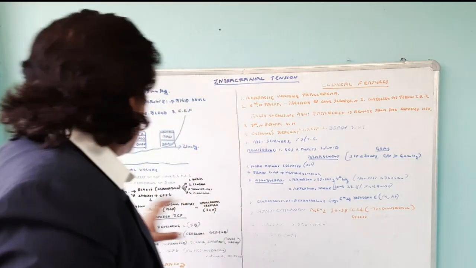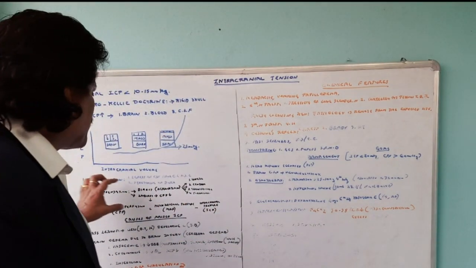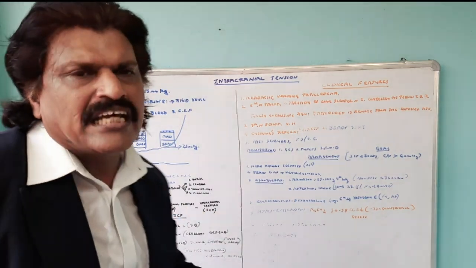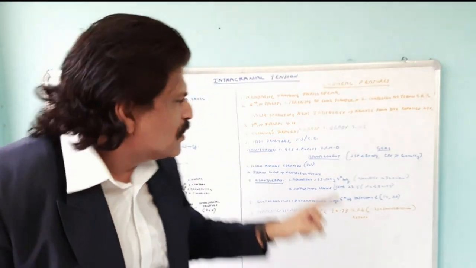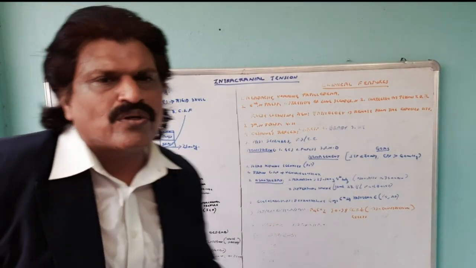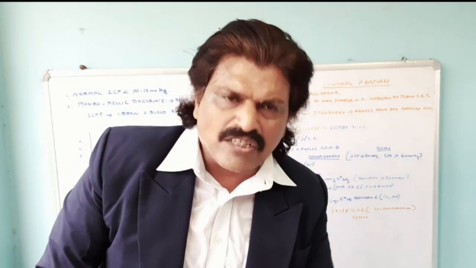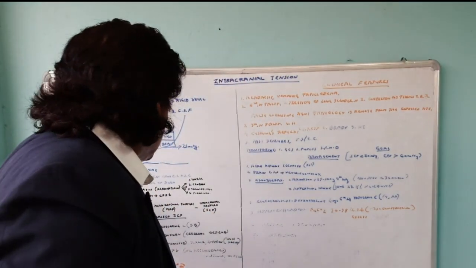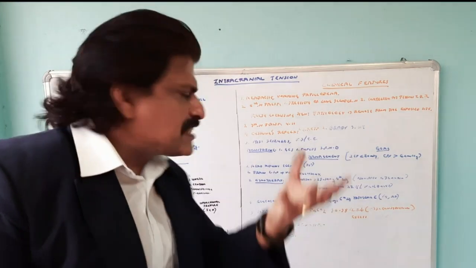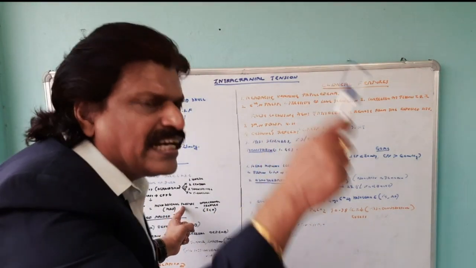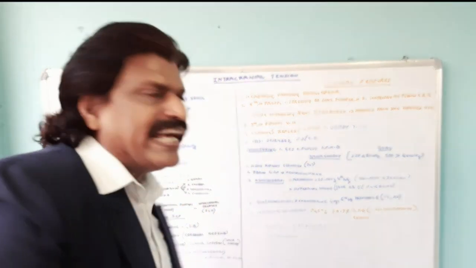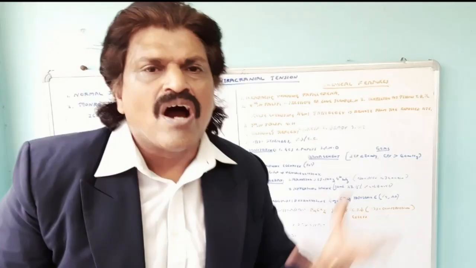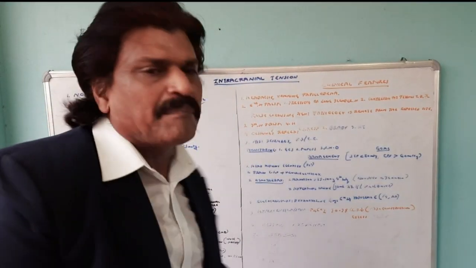Then, as I said, the cerebral perfusion pressure is dependent on the mean arterial pressure and intracranial pressure. So far I've been telling about the ways to reduce intracranial pressure, but there's a way to increase the cerebral perfusion pressure, not only by decreasing intracranial pressure but by increasing the mean arterial pressure. How do you do that? By giving pressor therapy, dopamine.